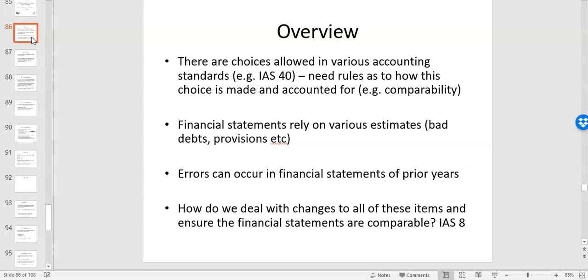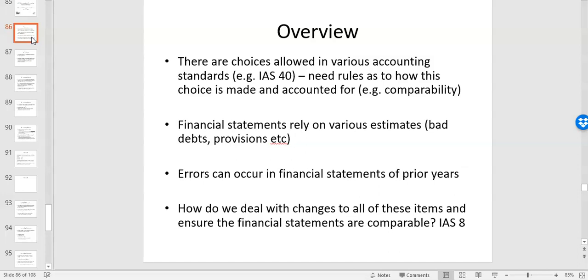So we need rules around how you make this choice and how it's accounted for, to ensure comparability. So you can't choose the cost model one year, then the fair value model the next year and keep switching. Likewise, you can't just change from the FIFO method to the weighted average without some rules around how you present those changes in the financial statements. So that's the first one, dealing with the choice of accounting policy and the change in accounting policy.